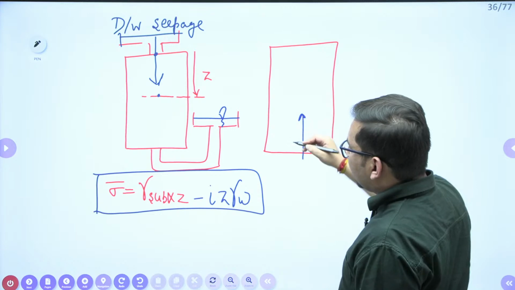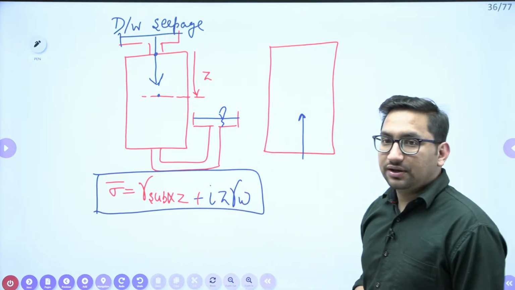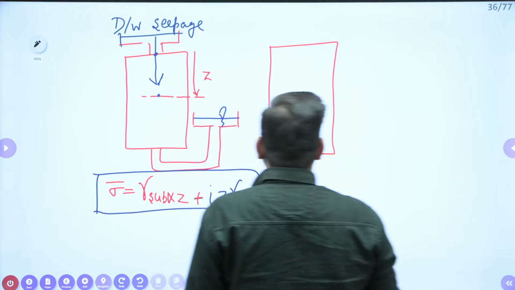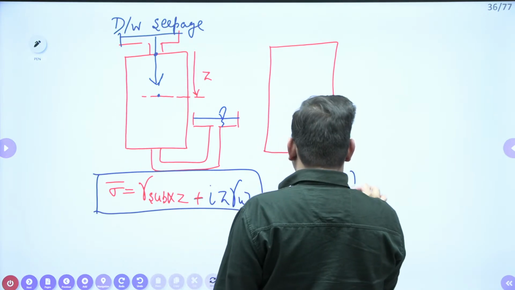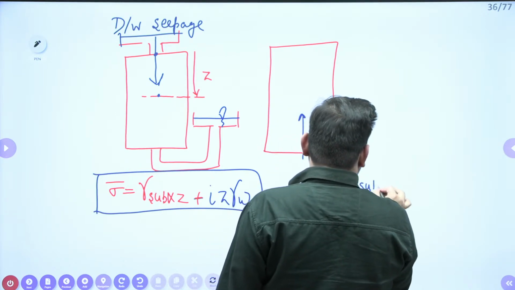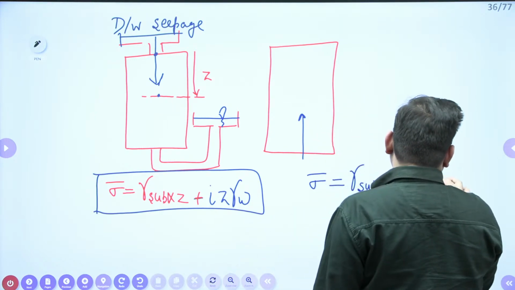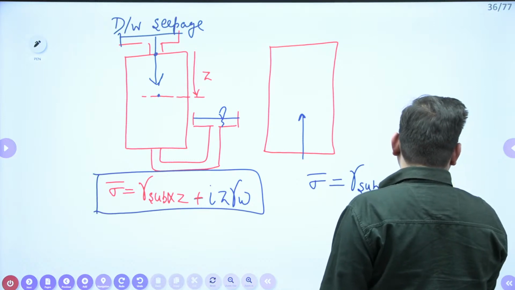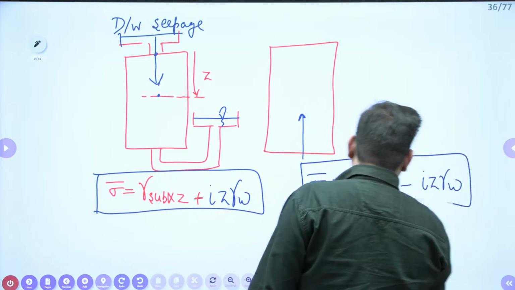It will be gamma submerged into Z, and the seepage pressure is given by I into Z into gamma W. In this particular case it will be plus I Z gamma W, as it is going to increase, right? Both are in the same direction, so it will be plus I Z gamma W. If there is a seepage in upward direction, so what will be the condition? The submerged weight of soil is going to get decreased by seepage pressure, that is I Z gamma W, so minus I Z gamma W. So this is your effective stress value.